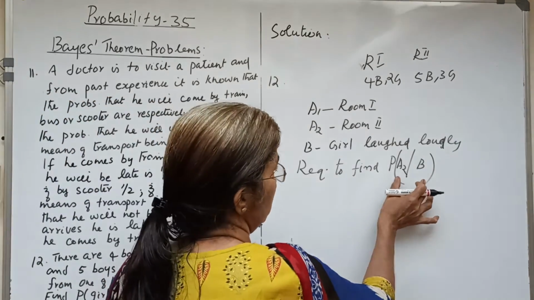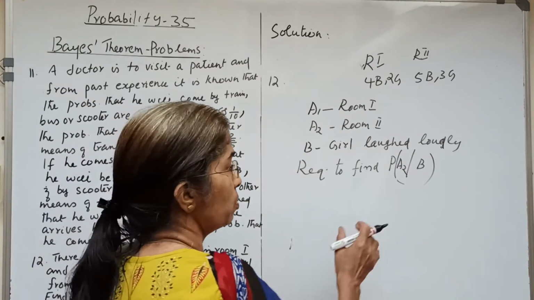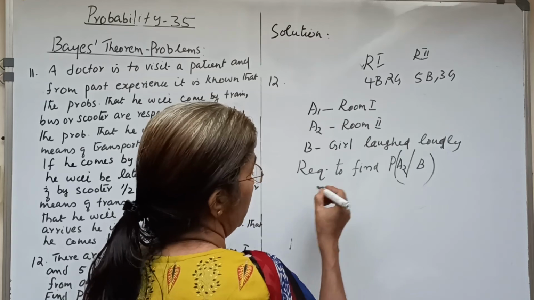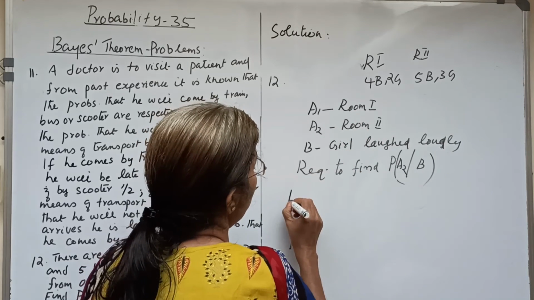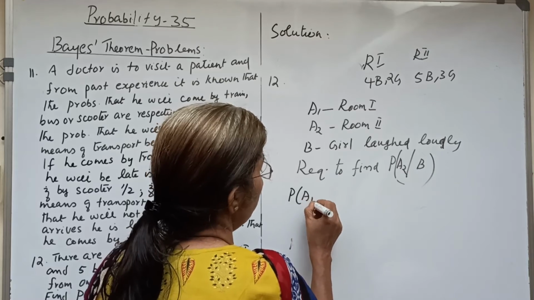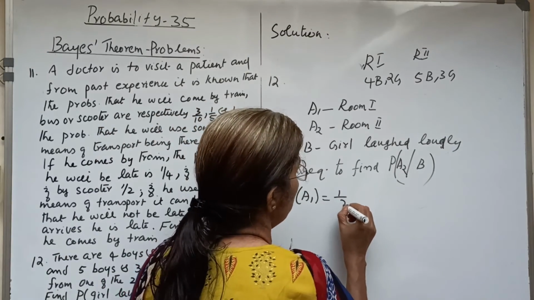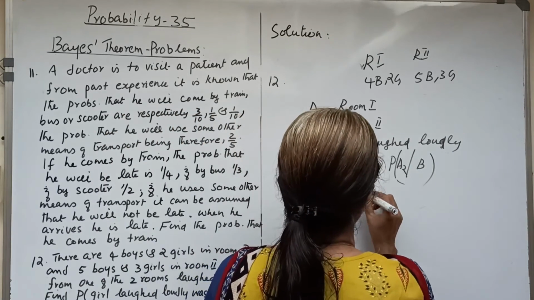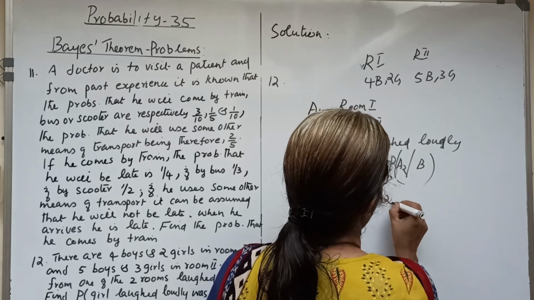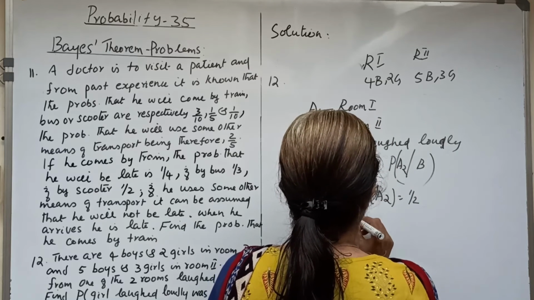It is the posterior probability, or inverse probability, to be obtained, and we obtain it by Bayes theorem. Now what are the probabilities? There are 2 rooms, so room number 1 is selected with probability 1 by 2, and P of A2 is again 1 by 2, so the total is 1.